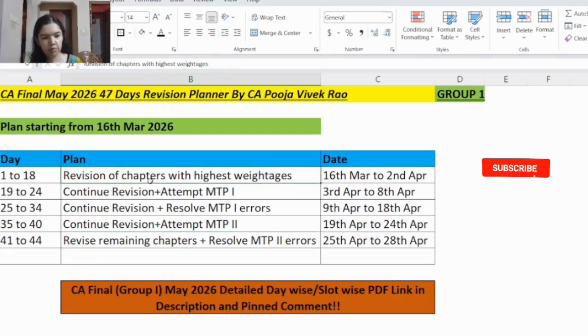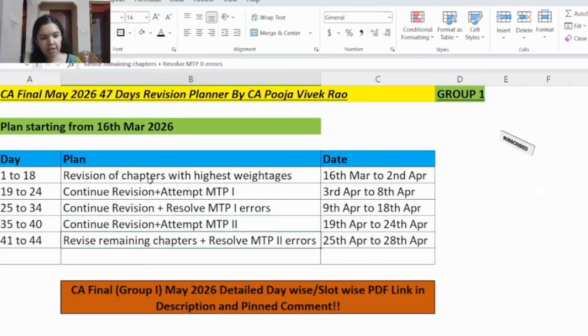So basically you will be starting your revision by revising the chapters with the highest weightage. Then 1.5 days you will revise each subject and attempt mock test paper 1, and you will analyze and note down the mock test paper 1 errors. Then you will continue your revision and you will resolve the mock test paper 1 errors. Then after that, again 1.5 days, you will revise each subject and attempt mock test paper 2.